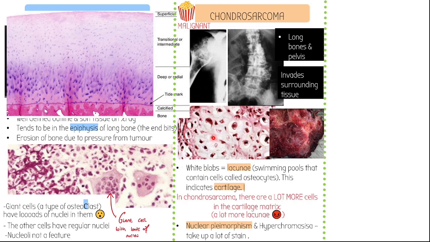These are called lacunae. Lacunae are essentially swimming pools. They contain fluid, and within the fluid, they contain these cells called osteocytes. And this indicates that we're looking at cartilage, because these blobs are only found in cartilage. They're not found here. You don't find these blobs with cells in, like here, for example.